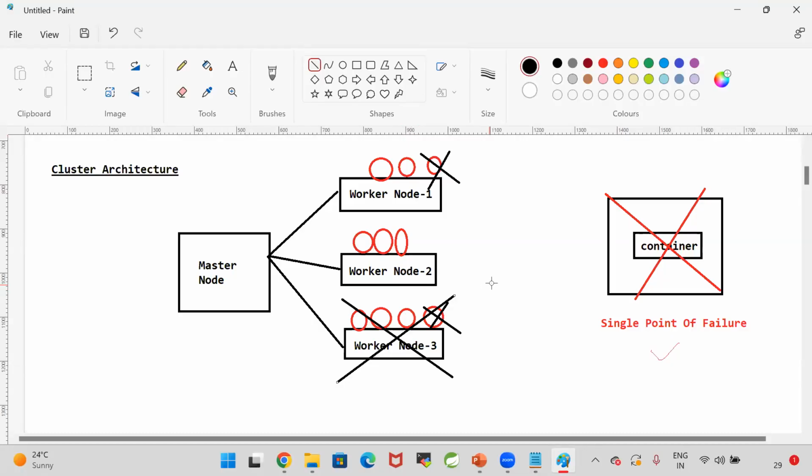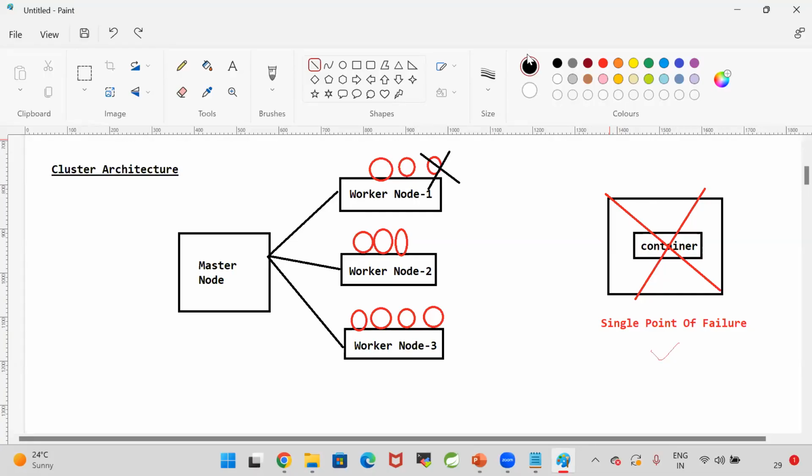So like this, we need to have a safe mechanism to run our application. If you go for one machine, one container, and that container is damaged, our application will run into a single point of failure. That means the application is down, people cannot access your application, business is down. If you run one container, there is always a problem. If you run in one machine, there is always a problem. That's why in companies, real time projects will be deployed into multiple containers in multiple machines. That concept is called cluster.